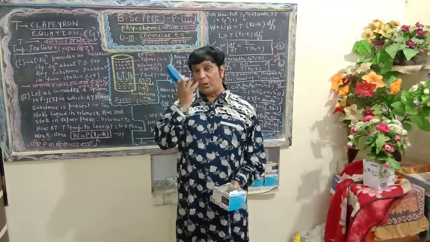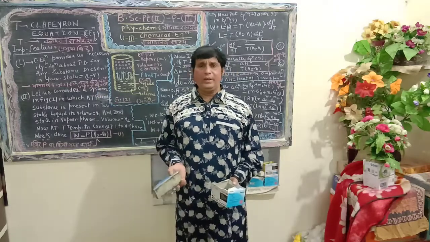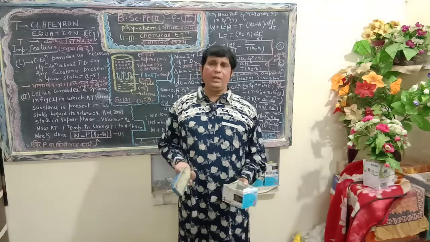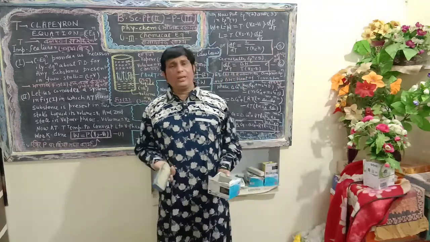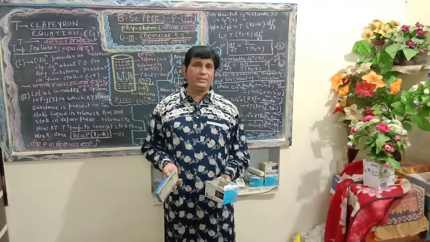Let us try to describe the Clapeyron equation. What do you mean by Clapeyron equation? How does it help to explain the various thermodynamic quantities? Clapeyron is a famous scientist, dear students.